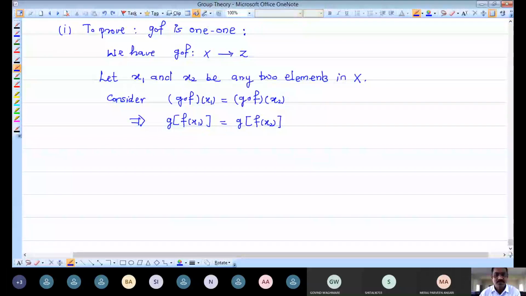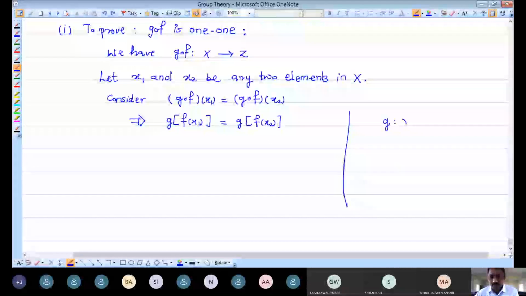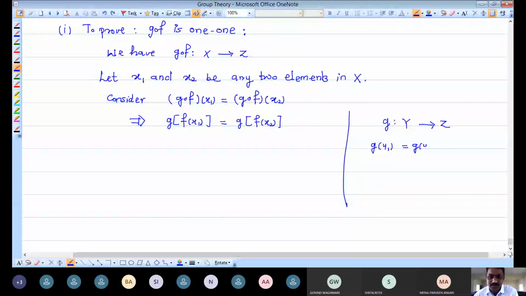Now see, g is a mapping from Y to Z. If g of y1 equals g of y2, then because g is a one-to-one mapping, equal images have equal pre-images. That means y1 equals y2.